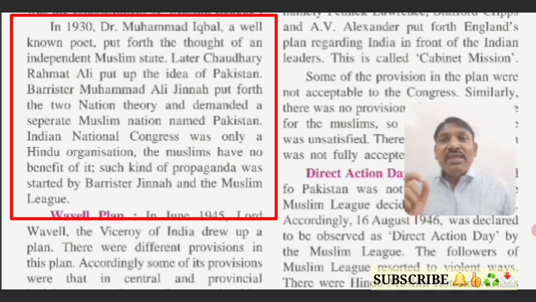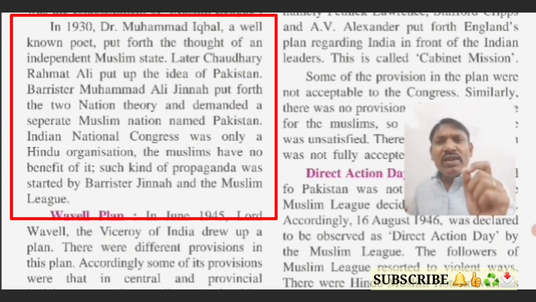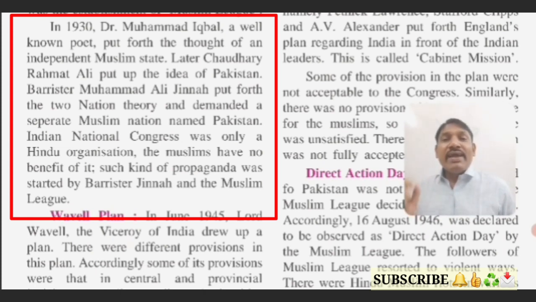But Barrister Muhammad Ali Jinnah said that the Indian National Congress was only a Hindu organization, which was not true, because in the Indian National Congress all people participated, people of all castes and religions. We should not forget that Muhammad Ali Jinnah was also part of the freedom struggle. So we can't say that the INC was only a Hindu organization; its principle was secularism. The claim that Muslims had no benefit from it was propaganda started by Barrister Jinnah and the Muslim League.